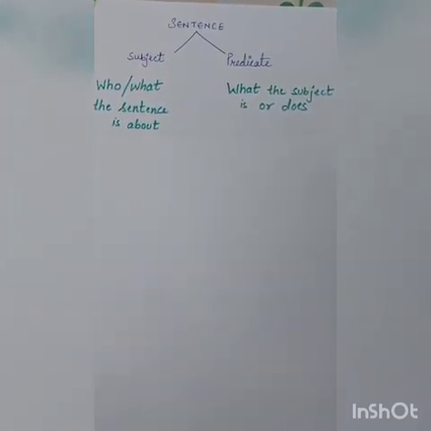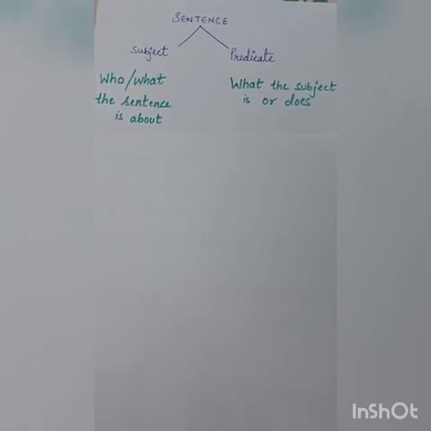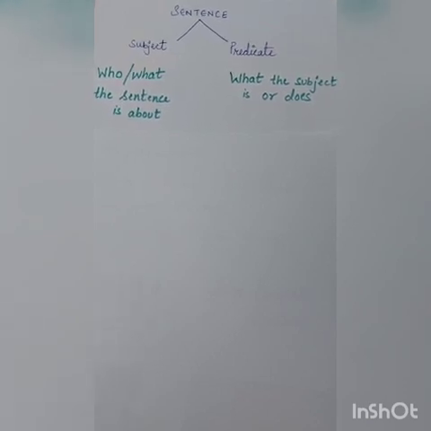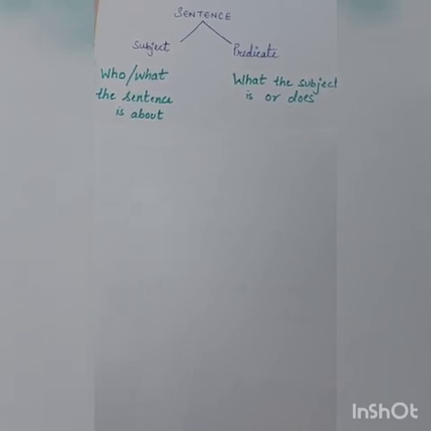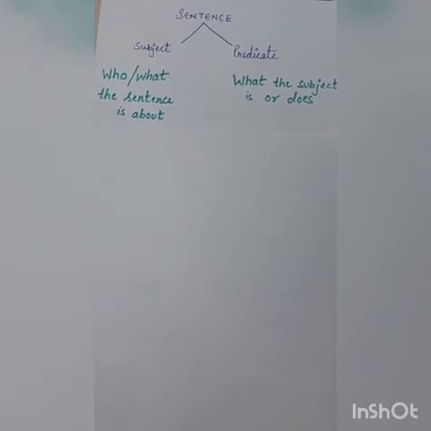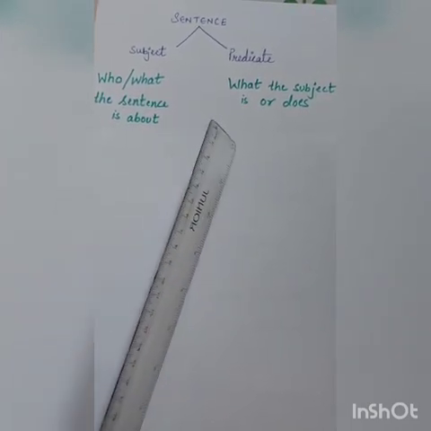Suppose the subject is a boy. Then what the boy is doing will be the predicate, whether the boy is sleeping, laughing, or playing. So once again, let us recall what the subject and predicate is. Subject is the first part of the sentence which tells us about who or what the sentence is about. And predicate tells what the subject is or does.